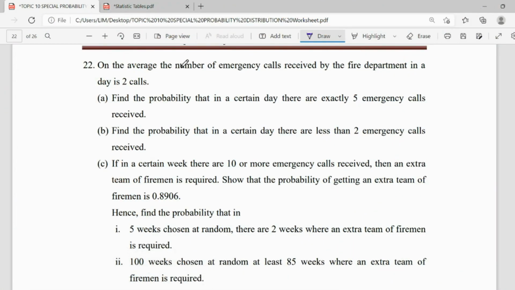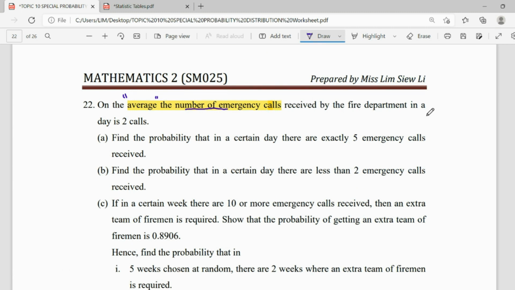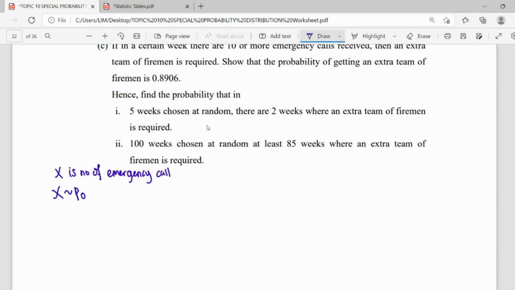Okay, so on average, these questions are very obvious. Average number of emergency calls. Number of emergency calls already sounds like it is discrete. Then they say average, so we know this is Poisson. X is the number of emergency calls, so X is distributed Poisson, and on average in a day is 2 calls. So lambda is 2 calls, and this one is for a day.